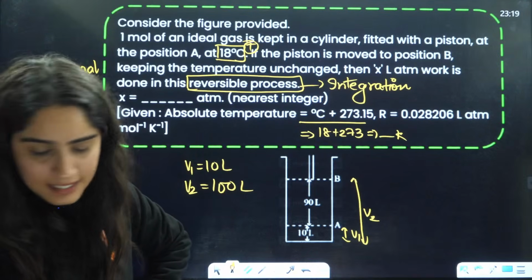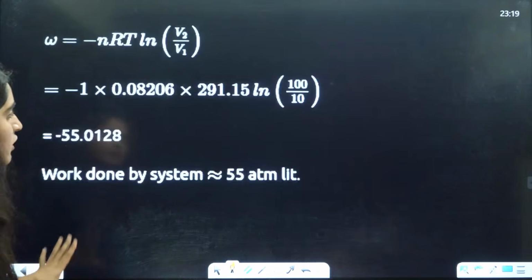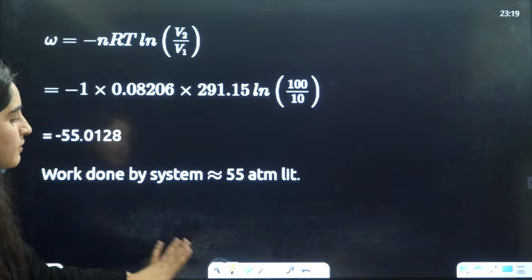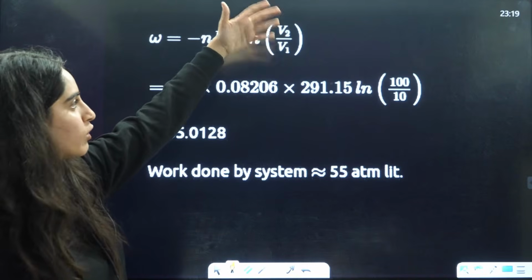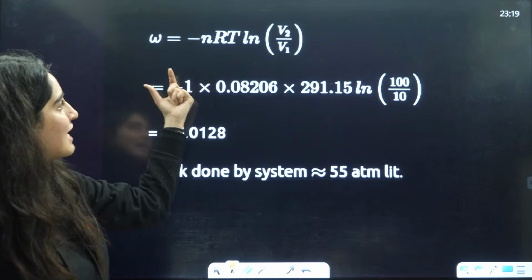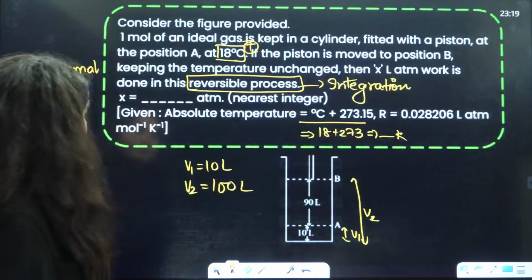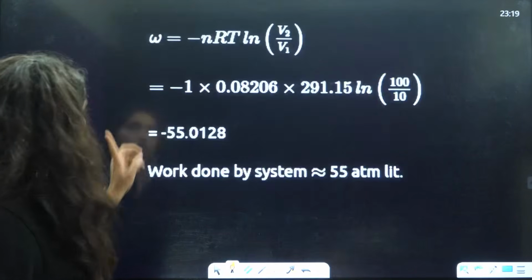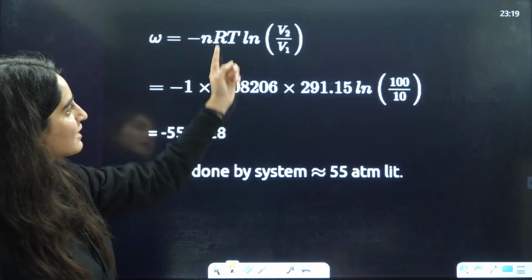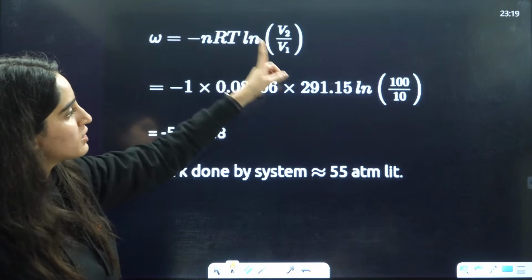Hanji, everybody. Is that clear? Chalo. Now, very simple thing. Write the same thing. Right? So, just use this formula of integration that we got from integration V2 by V1. N. Acha. Ma'am, how can you say 1 mole? It is given to us here. Right? So, 1 mole. R is already given to us in the question.